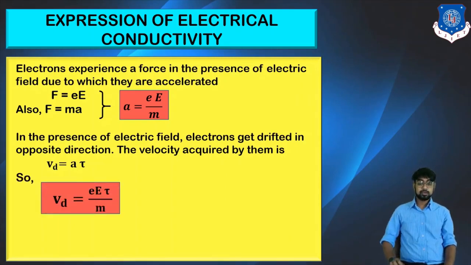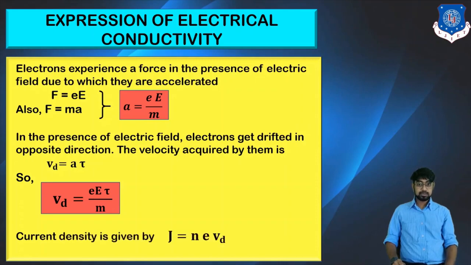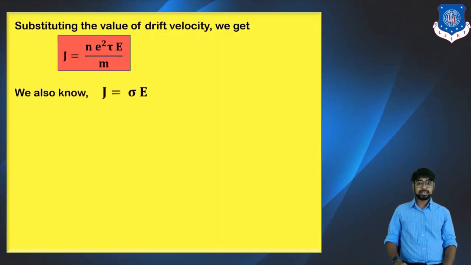Now Vd can also be written by replacing the acceleration term, so Vd equals e into E tau upon m. Now the current density would be given as J equals n e Vd. The next step would obviously be substituting the value of the drift velocity that we got. So now the current density J equals n e square tau E upon m.